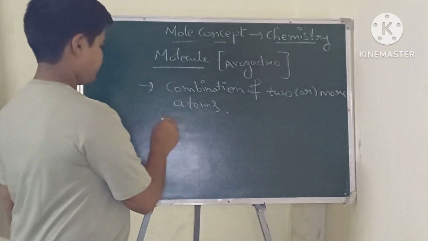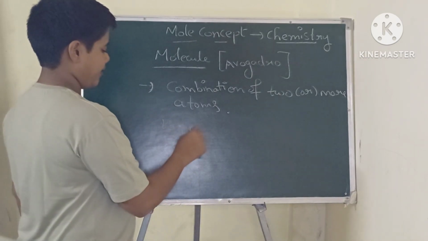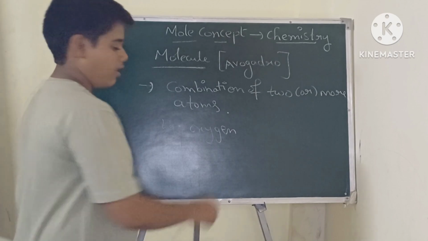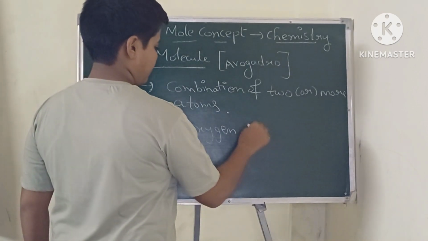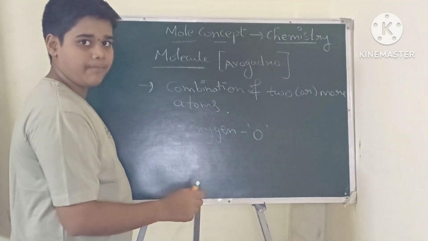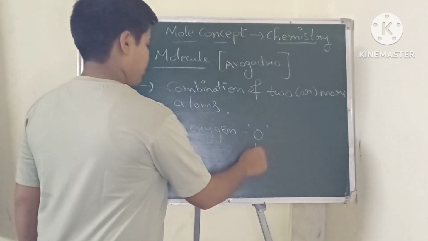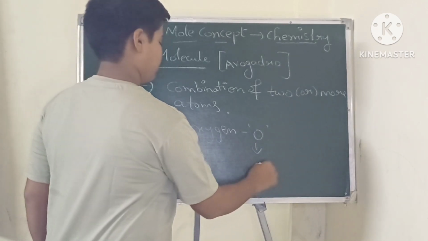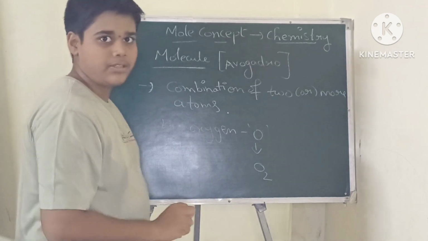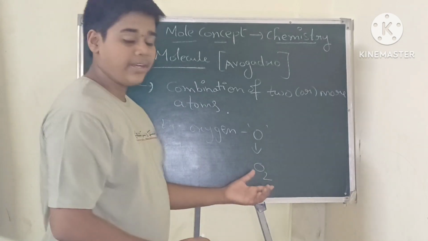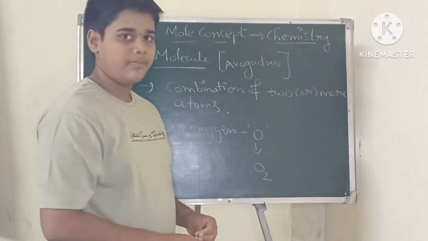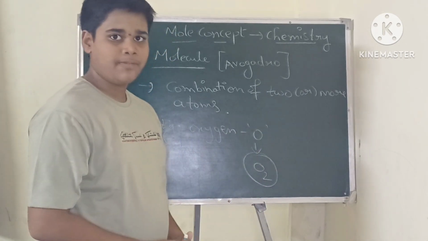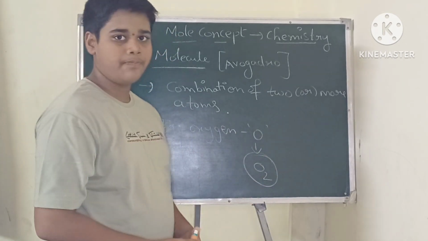For example, here I am taking oxygen. Oxygen is symbol O. This is an atom. So here we can find the molecule of oxygen, O2, by combining two atoms. Why do we have to combine? For getting stability we have to combine two oxygen atoms, so that forms O2.